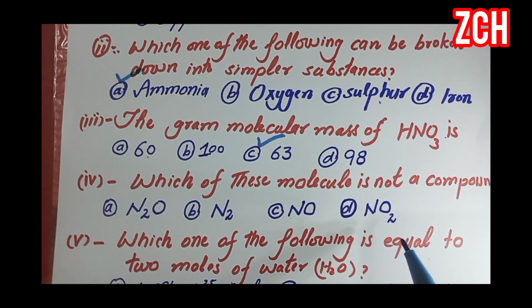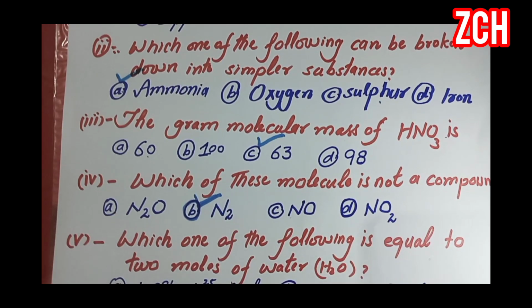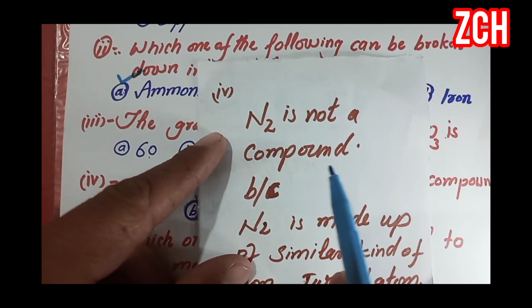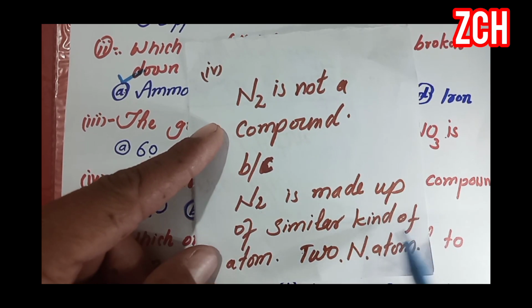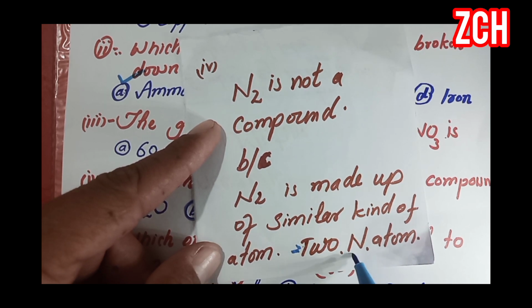Here option B is correct, because N2 is not a compound; N2 is made up of similar kind of atoms, that is two atoms of nitrogen.